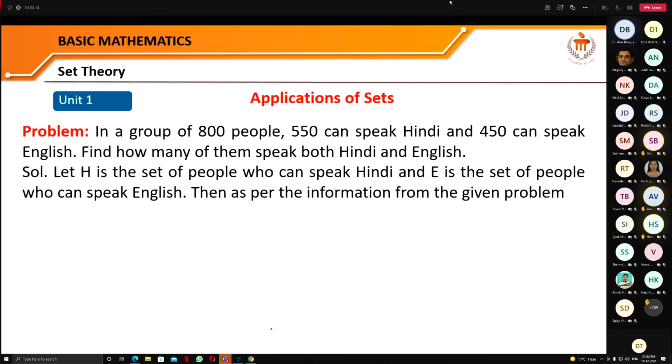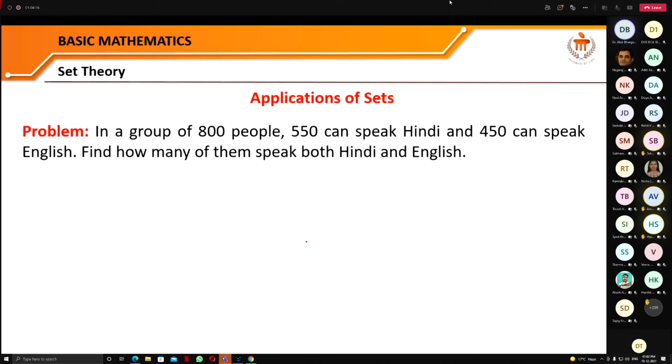Let us see a problem from the real world. In a group of 800 people, so there are a total of 800 people, 550 can speak Hindi and 450 can speak English. Then we have to find how many of them speak both Hindi and English. Let us see the application of set theory.